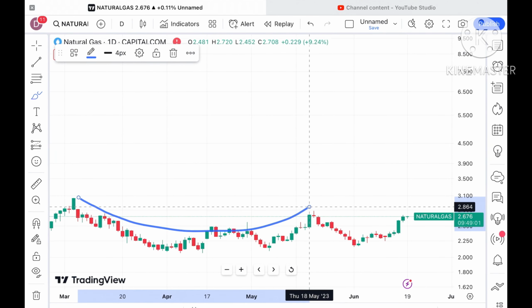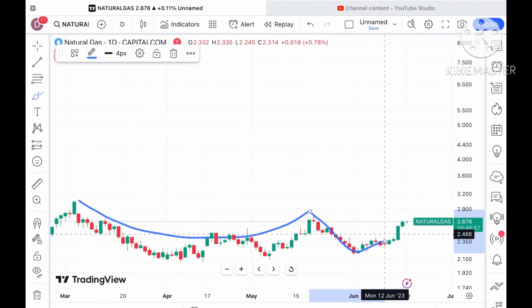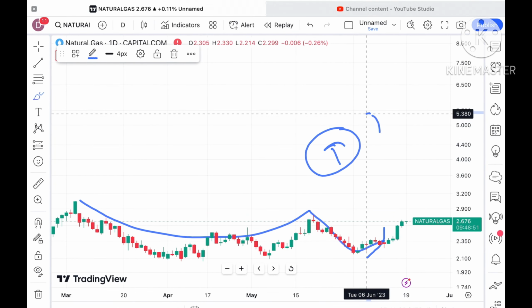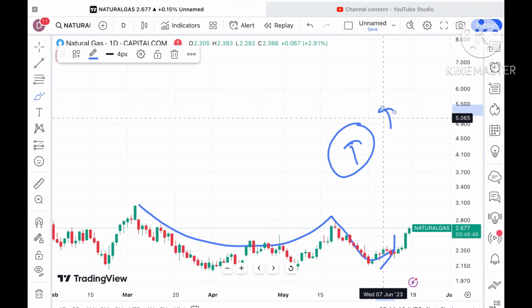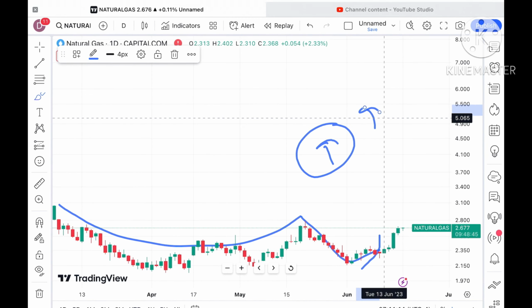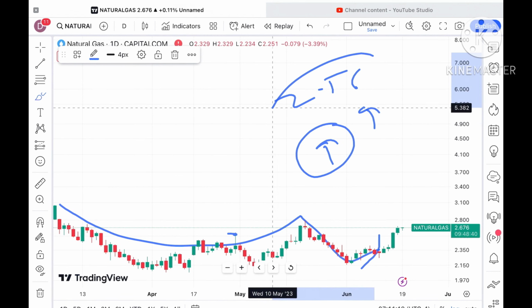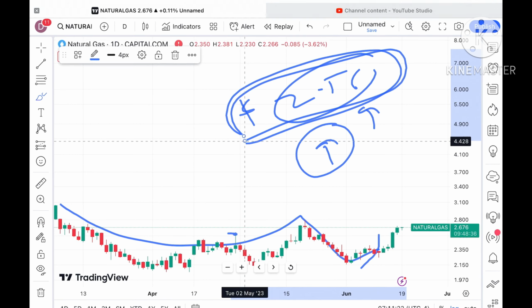See, a U pattern is forming. This U pattern says that once the price starts sustaining above a level of $2.56, the chances are very high it can go further upside. And it has sustained this level. I have already explained this in my previous videos also. Since it is already above $2.56, you have to keep it in mind. If the price sustains this level, we can see it go further upside.